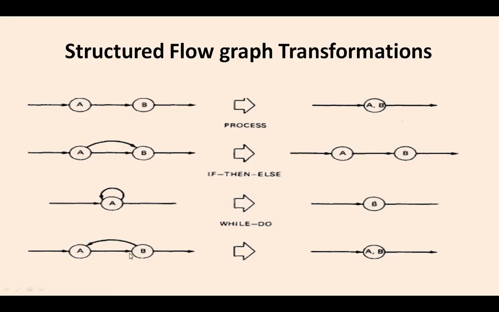Okay, and AB, this is having two serial lines. Whenever two lines are in series, this can be converted as A comma B. So serial lines can be converted as A comma B, and parallel lines can be converted as A plus B, like this. Okay, so structured graph formations can be done like this. If then else can be done like this, while do can be done like this. So the self loop, the while do, can be converted as B. Like this we can convert.